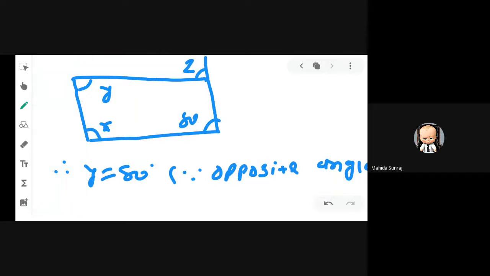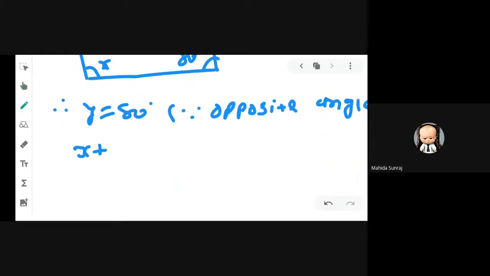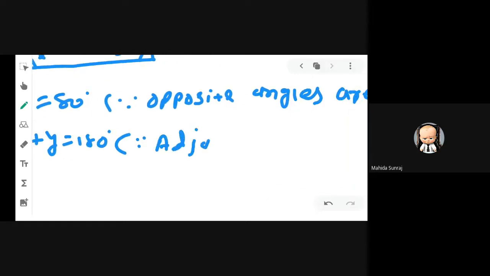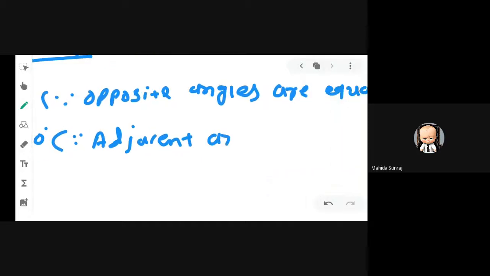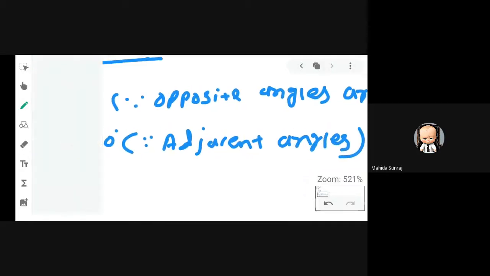Okay. Now you can see the adjacent angles x and y. These two angles are on the same transversal, so we can say that these two angles are supplementary. And if it is supplementary, what is the sum? 180 degree, right? So we can say that x plus y is equal to 180 degree because of adjacent angles. Clear all of you?